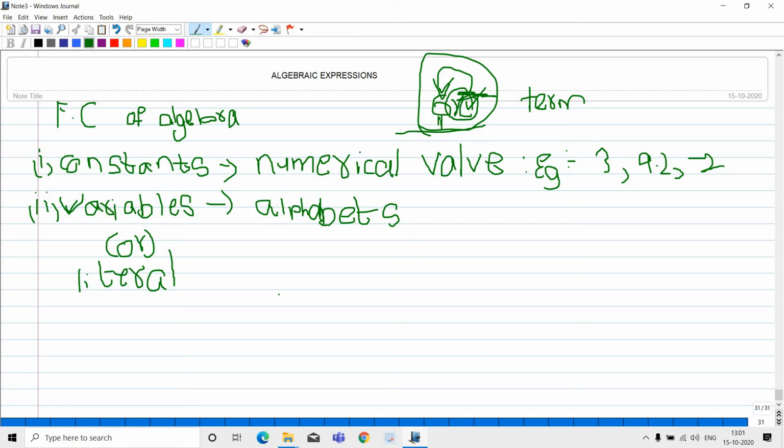We know the perimeter of square formula. Perimeter of square, what is that? 4s.